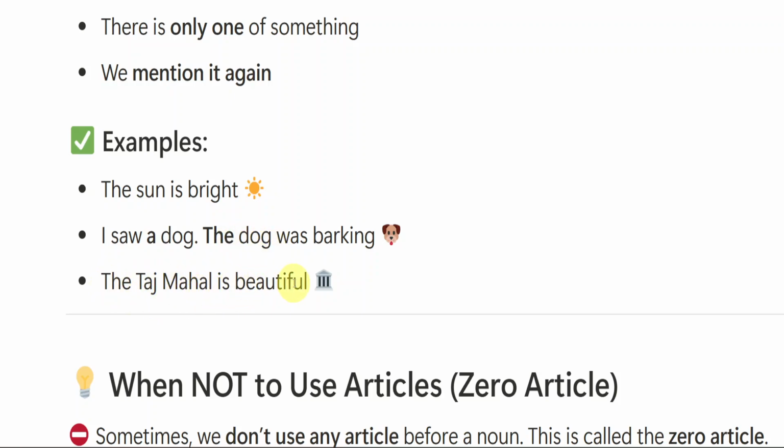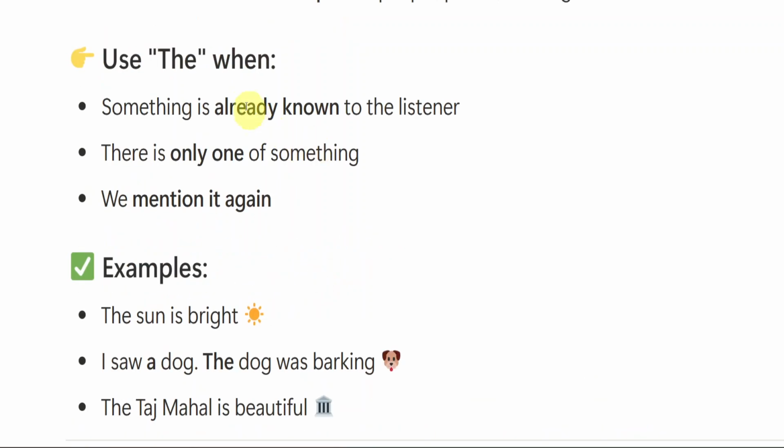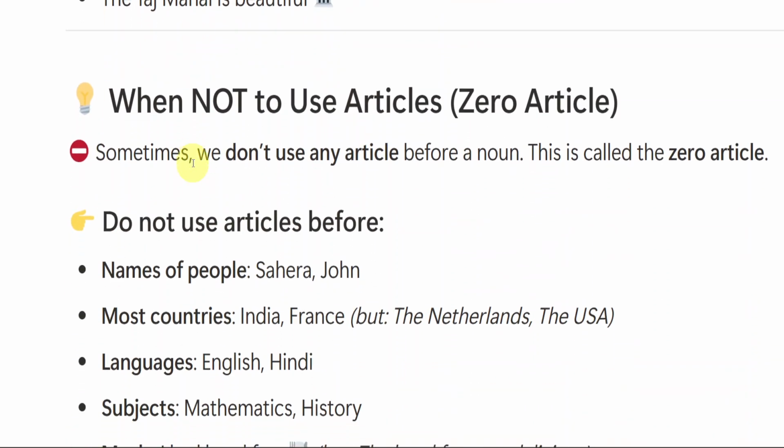The Taj Mahal is beautiful. Whenever you see monuments, or any place or statue which is a particular one, we will be using the. Okay, the Taj Mahal is beautiful. So here these are the examples. You can see that we use the before things, places or people who are already known to the listener, and that is only one, and we mention it again.